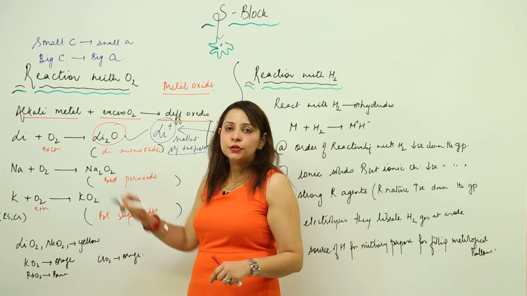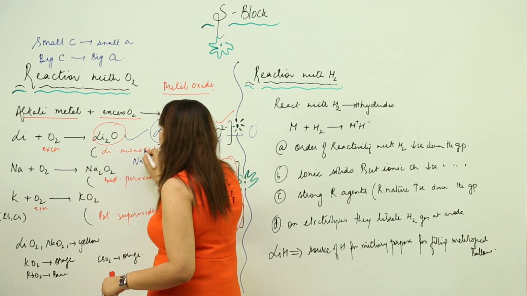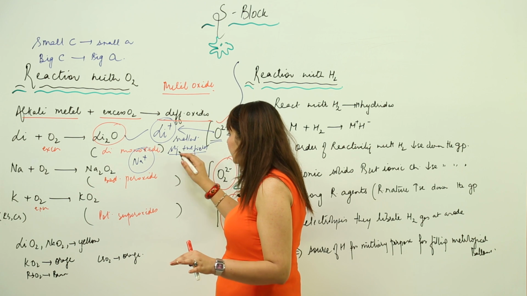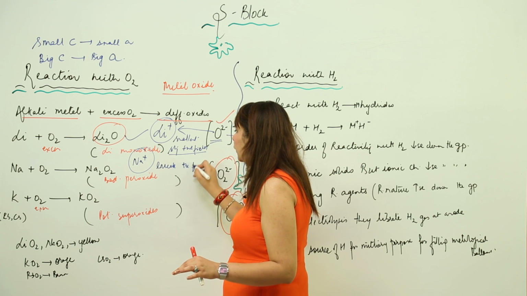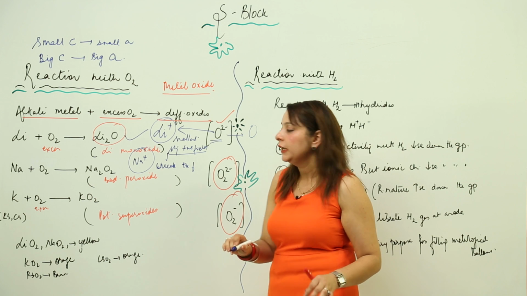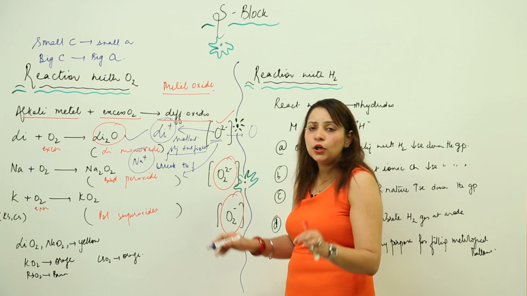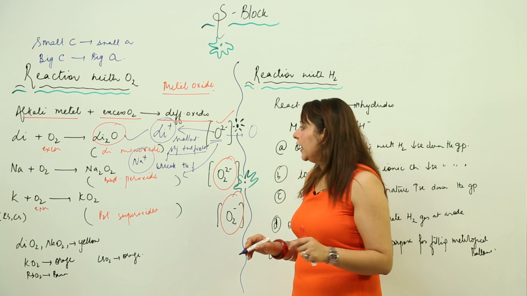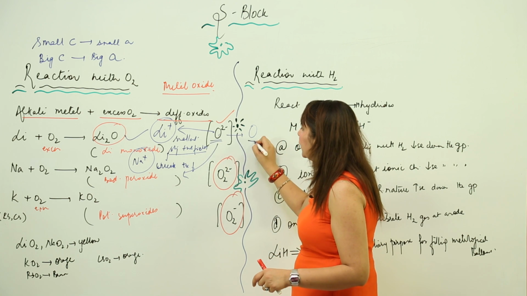Now coming to sodium. Compared to lithium, we know that Na positive has a comparatively big size. So if we compare its positive field, it has a weak positive field as compared to lithium. It can attract the oxide ion, but the bond is not so strong. So when it gets bonded to sodium, it further reacts with one more oxygen.